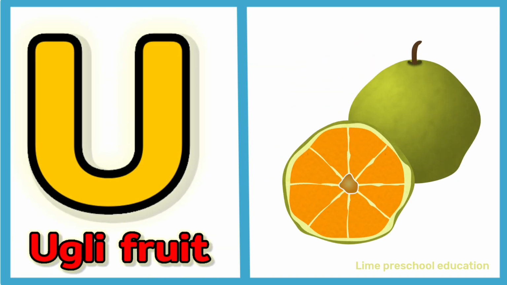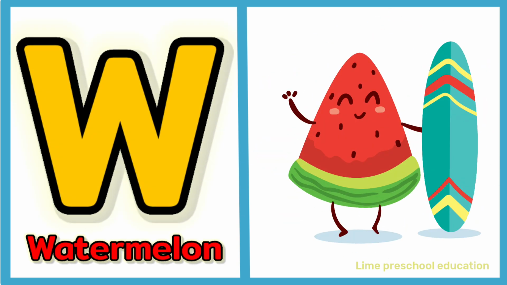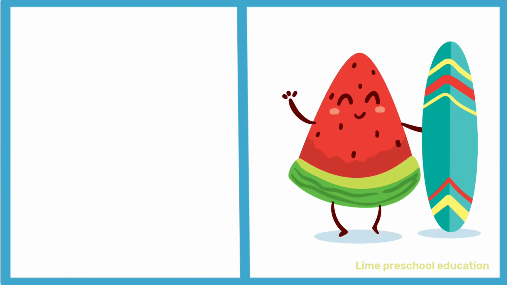U for ugly fruit. V for vanilla bean. W for watermelon.